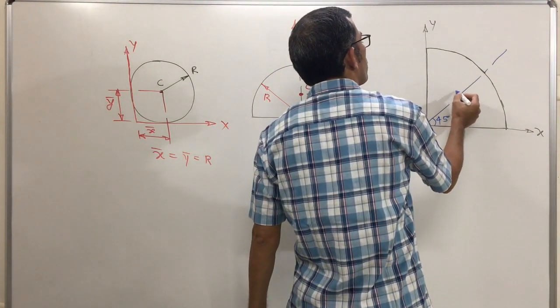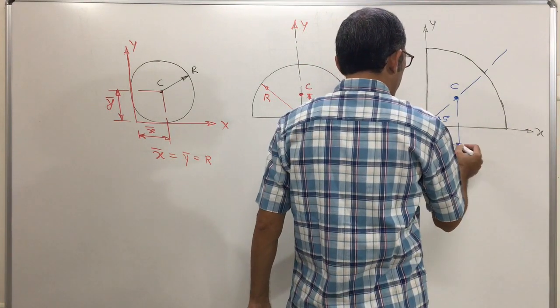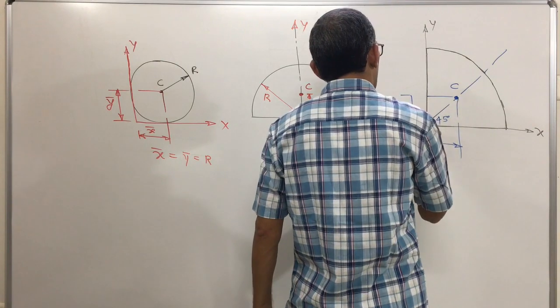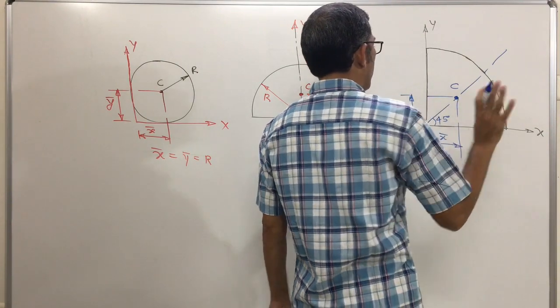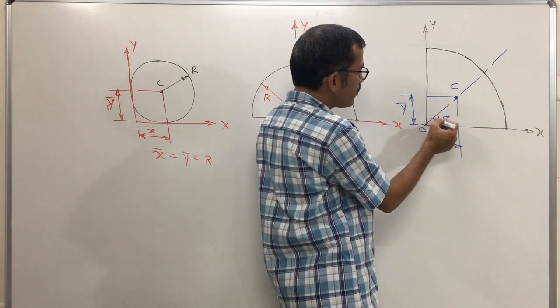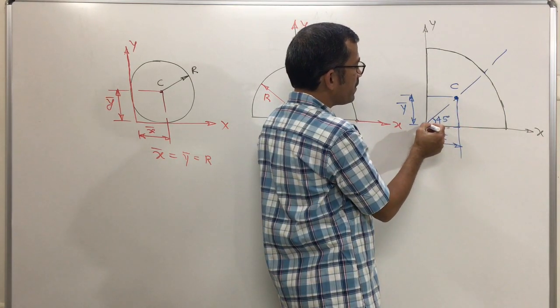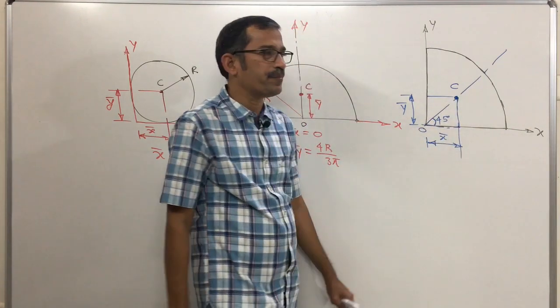This is the position of the centroid somewhere. What is the distance of the centroid from the x-axis and from the y-axis? This one is x bar and y bar. Now the angle is 45 degree, and what we have constructed here is a right angle triangle. Can you say this horizontal distance and this vertical distance are the same?